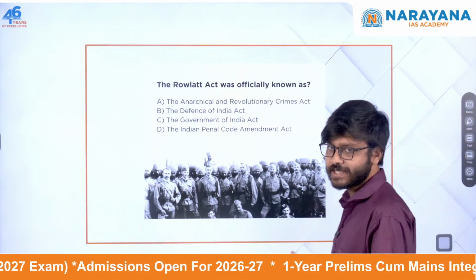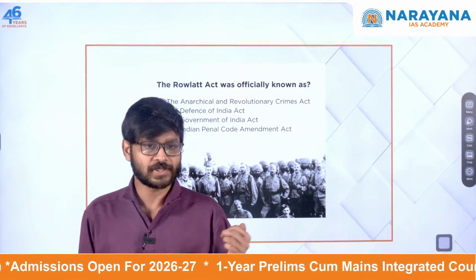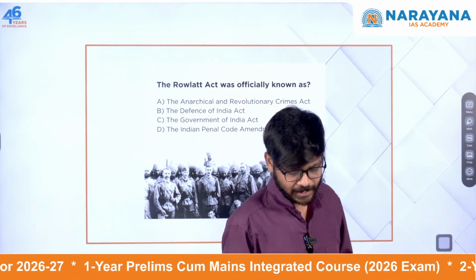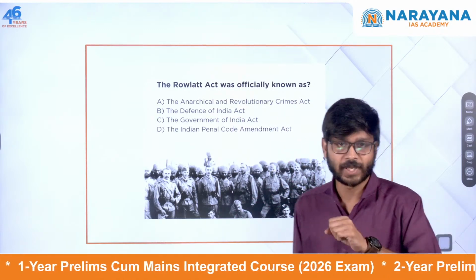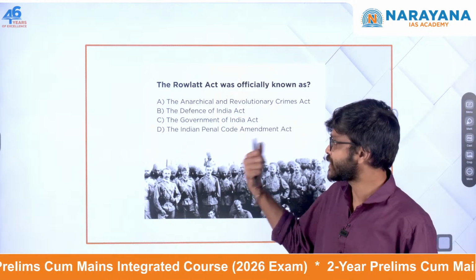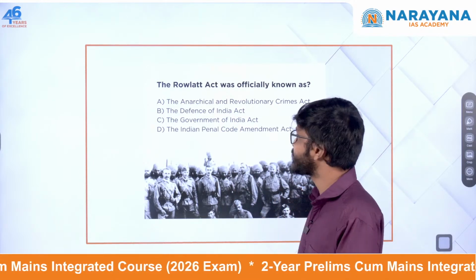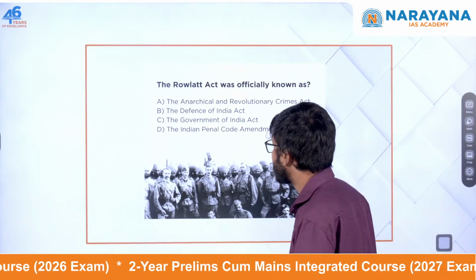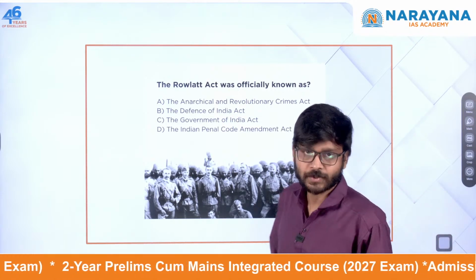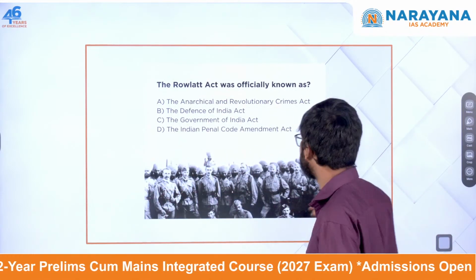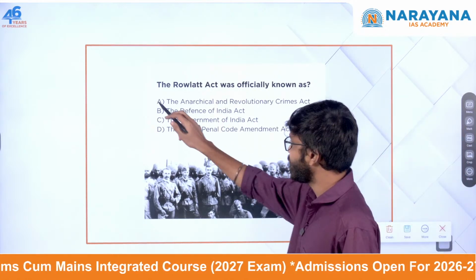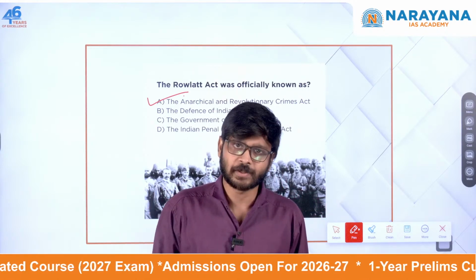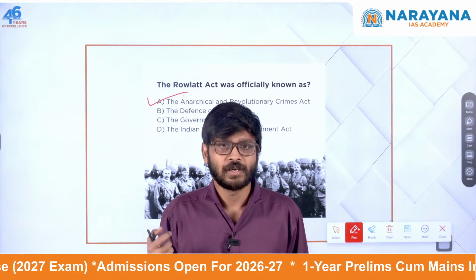So initially we discussed that today, March 18th, is very important because on this day in 1919 the Rowlatt Act was enacted. Today is the anniversary of the Rowlatt Act, so here is a question based on that. The Rowlatt Act was officially known as the Anarchical and Revolutionary Crimes Act, the Defence of India Act, the Government of India Act, or the Indian Penal Code Amendment Act. The correct answer is A, Anarchical and Revolutionary Crimes Act. It came based on the Rowlatt Committee, so that's why this act has also been known as the Rowlatt Act.